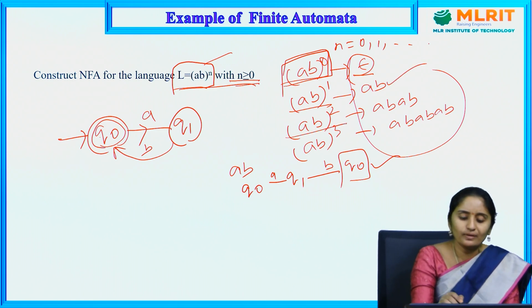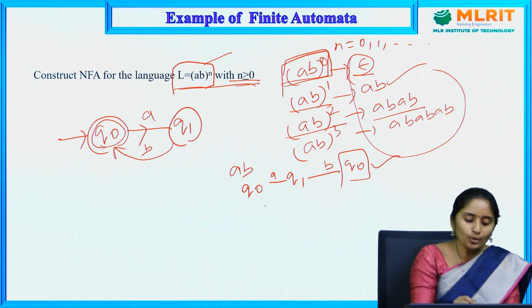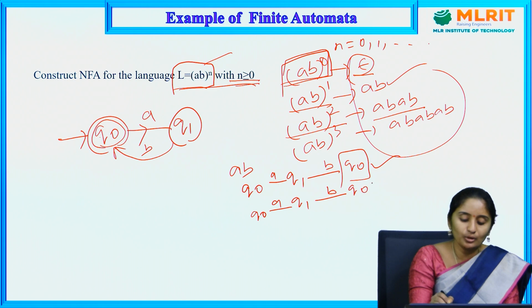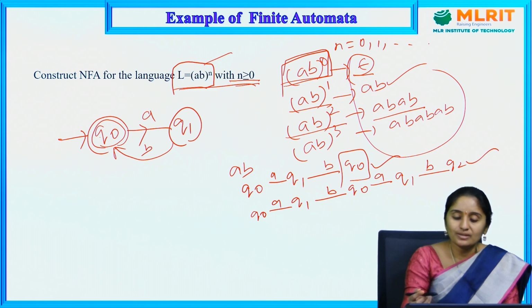Let us check the next one, (AB)^2, nothing but ABAB. Q0 on A moves to Q1. Q1 on B moves to Q0. Q0 on A moves to Q1. Q1 on B moves to Q0. So this string is also accepted. So the NFA diagram is fine.